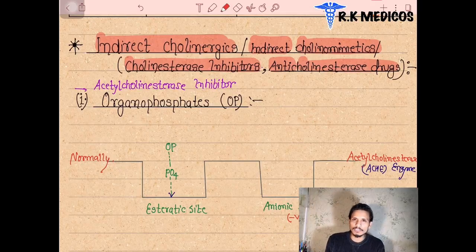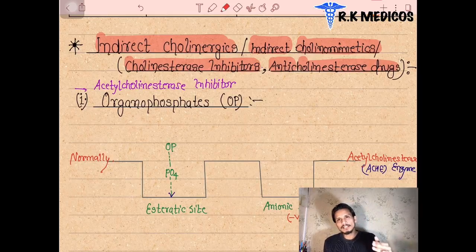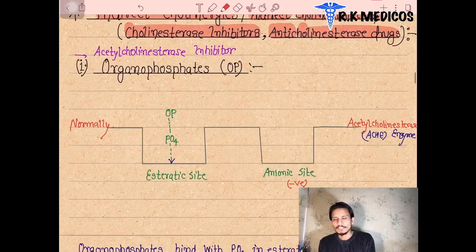So all these drugs act indirectly. They do not bind directly to the receptors. Inside this there are two types of drugs working here, the reversible and irreversible groups. Of these, the first group is organophosphates. These groups are irreversible in nature. When the organophosphate drugs bind, they are not going to be reversible in nature.